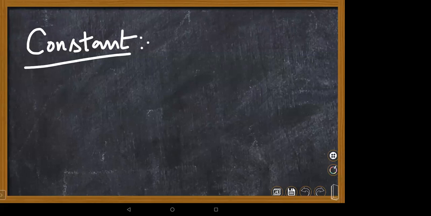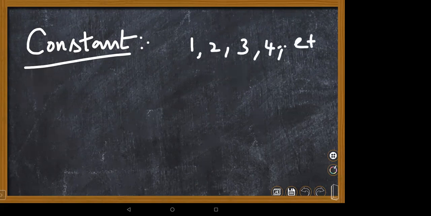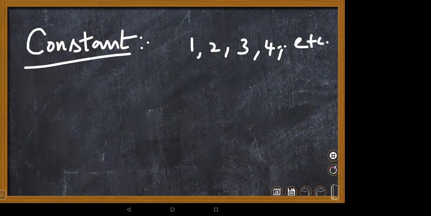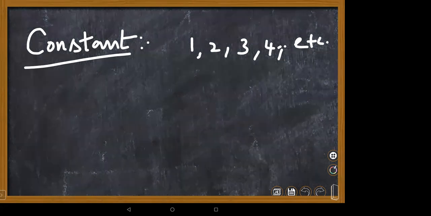Suppose I'm taking the example 4: 1, 2, 3, 4. I have 4 chocolates. The number 4 means the value is 4 only, nothing changes here. So these are nothing but constants. You have to write: a constant is a symbol that does not change its value, or a constant is a fixed number. Suppose 2 is a fixed number.